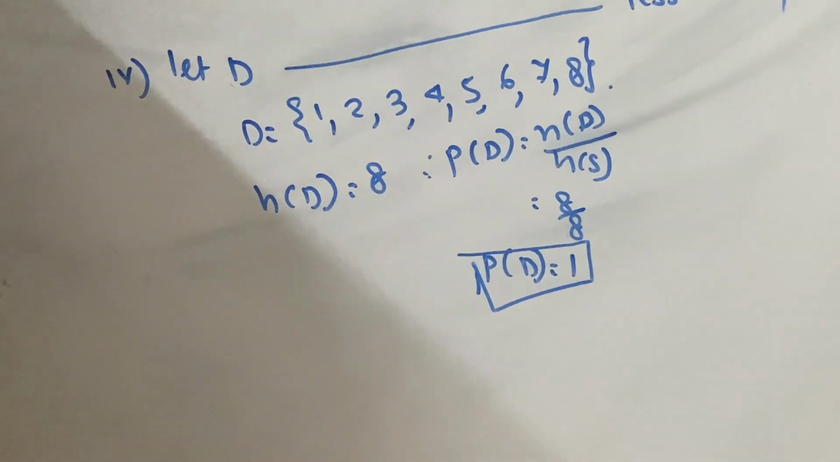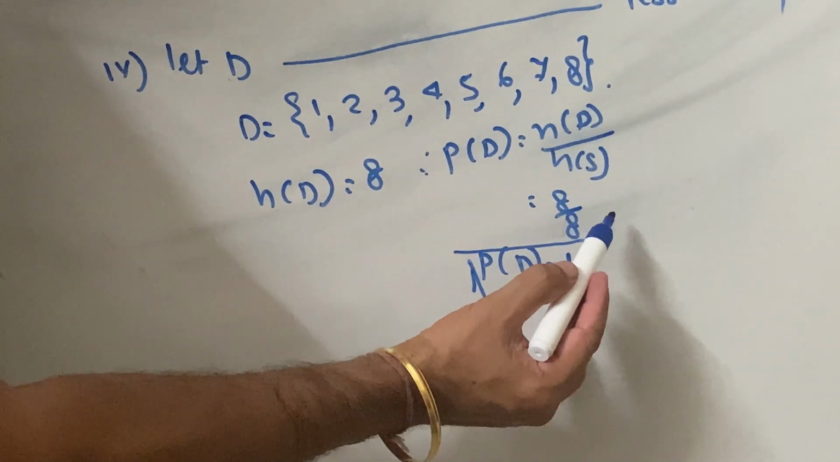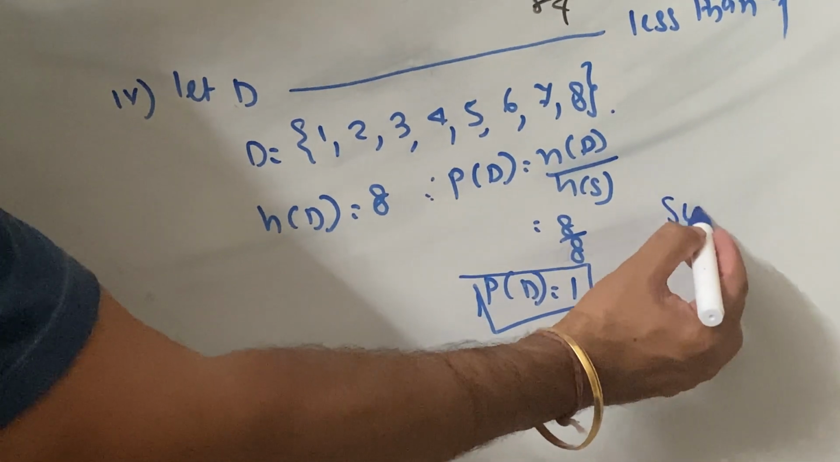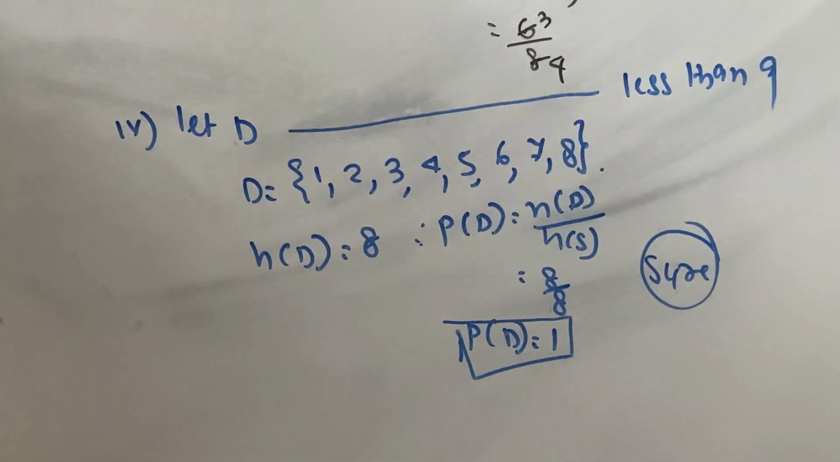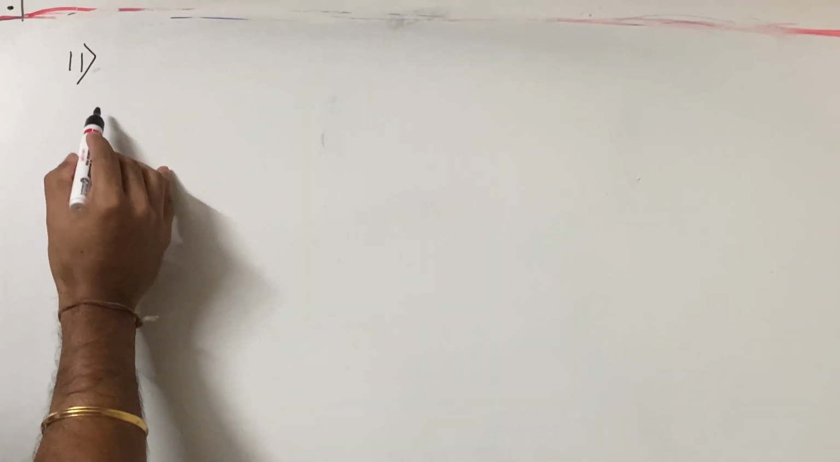This is called a sure event. It is called SURE. I'm just telling you this is called a sure event. So this is how you have to do your sum number 10. Sum number 11 is a very simple sum.